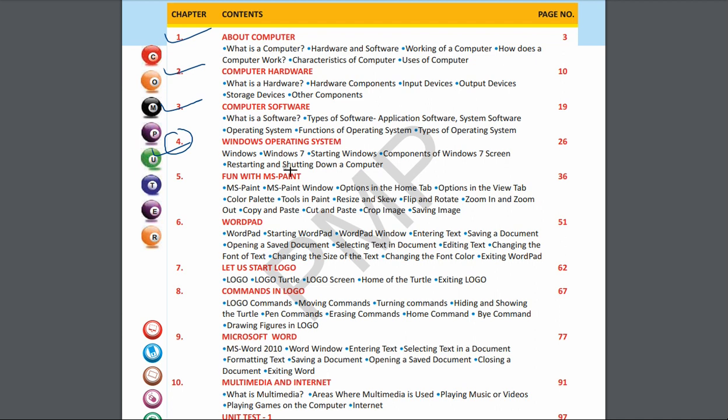We are left with only the remaining topics like restart and shutting down the computer, and today we are going to do the question answer. So without further ado, we are going to start our class on chapter 4. I hope it is clear to you what are the things covered already.